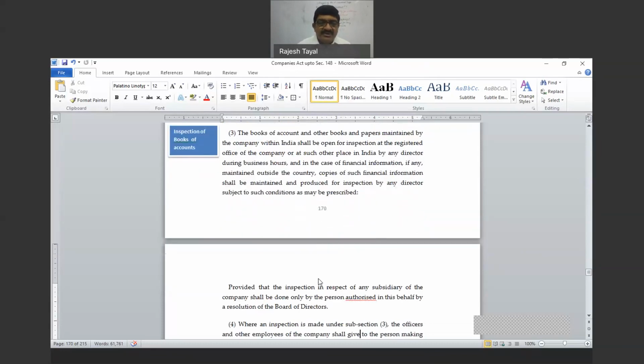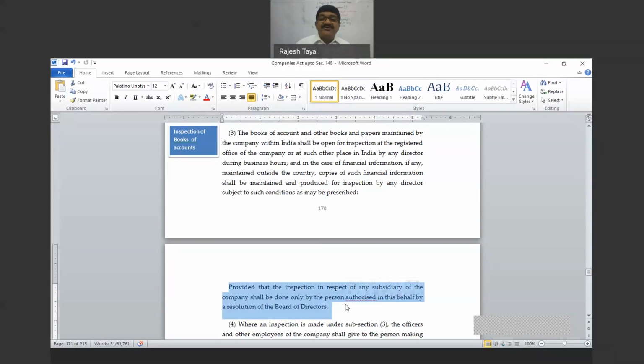So here comes the proviso: inspection in respect of a subsidiary of the company shall be done only by a person authorized by a resolution of the board. So this is the only exception where a member has been given a right to inspect the books of account.